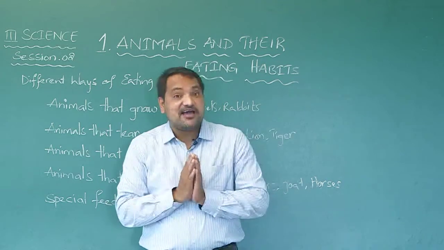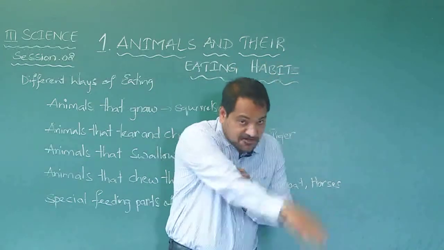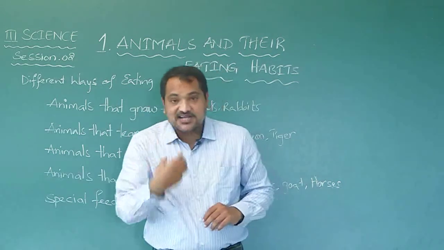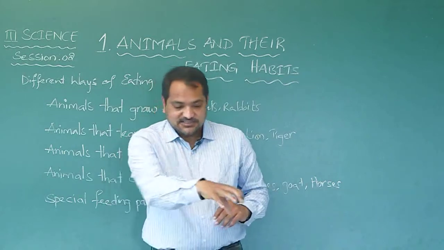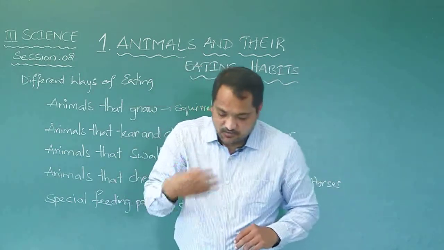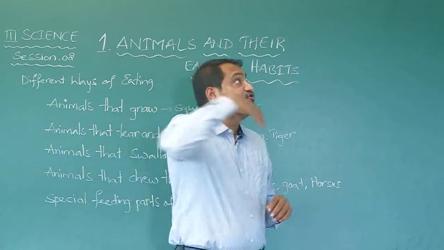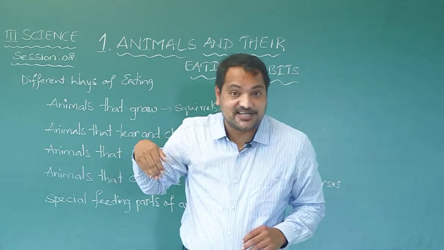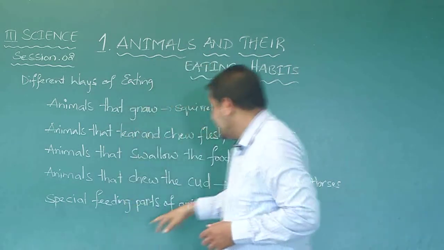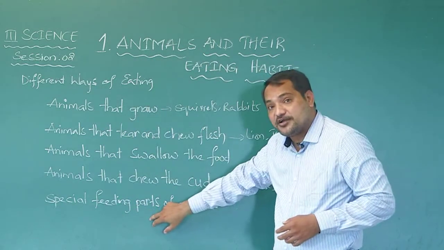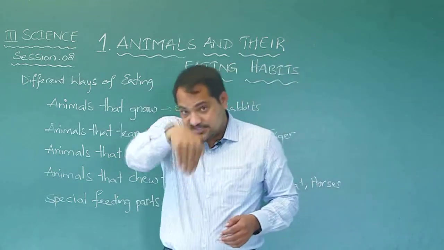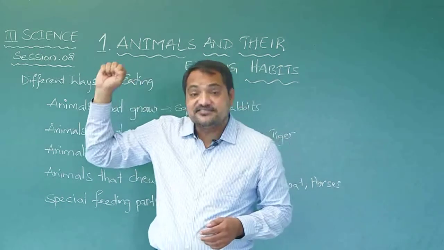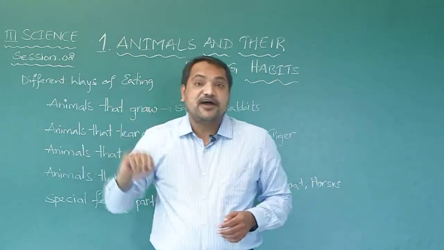Now, have you seen an elephant? What does an elephant have? An elephant has a long trunk. What does it do with its trunk? With its trunk, it sucks the water. And it also uses the trunk to reach the higher parts of the tree. So, is the trunk also a special feeding part or not? Yes, because the trunk of the elephant helps to suck water and to cut the leaves and branches of the trees that are far reaching.